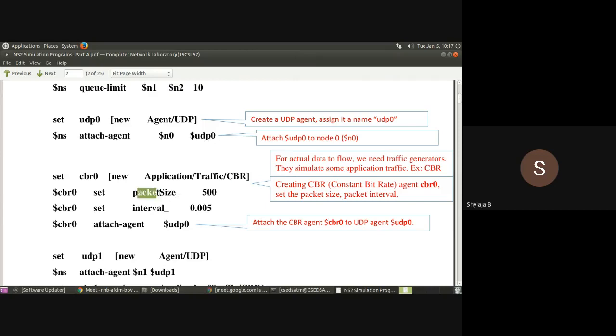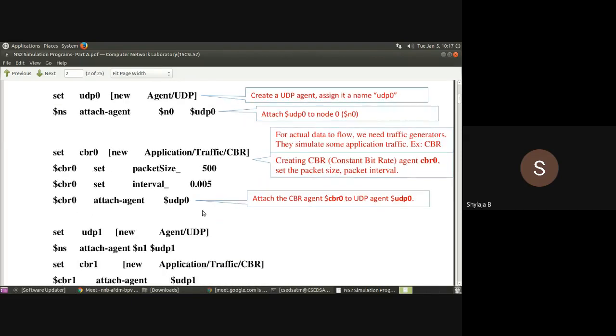Then after writing packetSize, you have to write an underscore without space. Then after the underscore, leave a space, then write the number. Similarly for interval, interval underscore, then leave a space, then write the number. For these two variables, most of you were making mistakes in the lab. packetSize_ then a space, interval_ then a space.